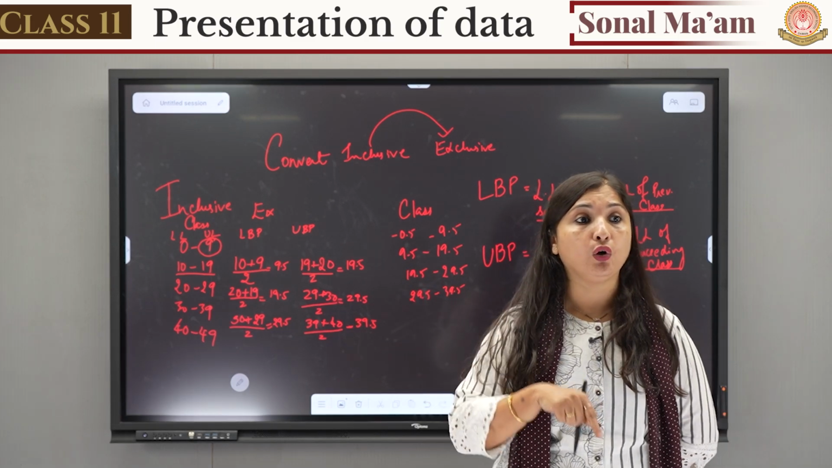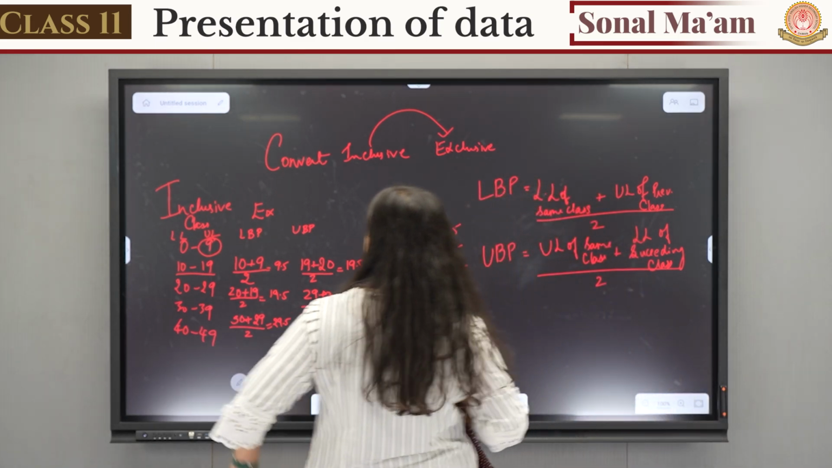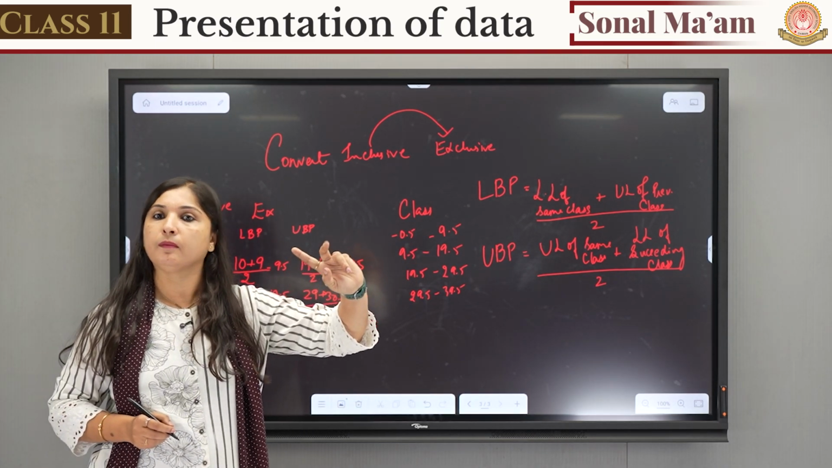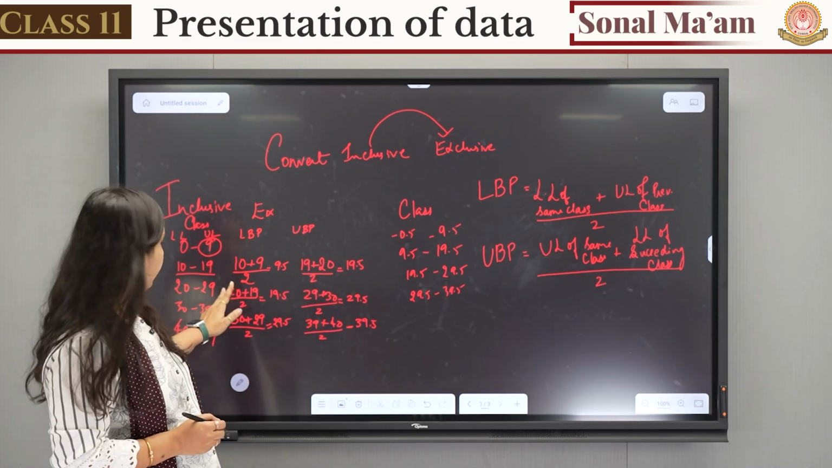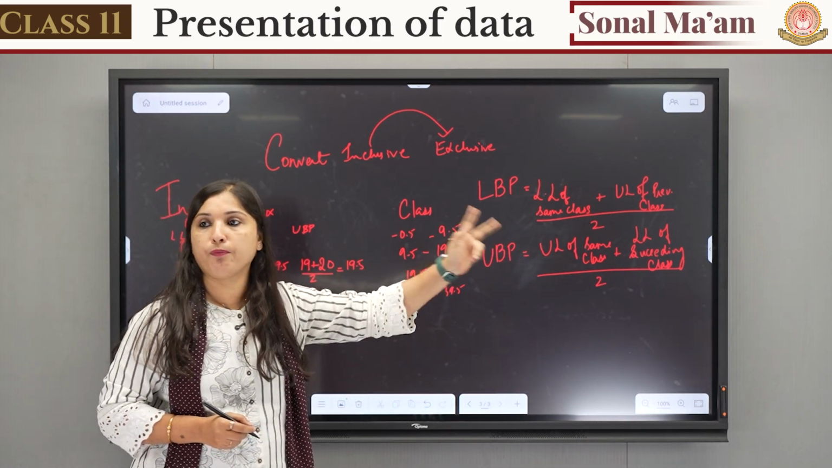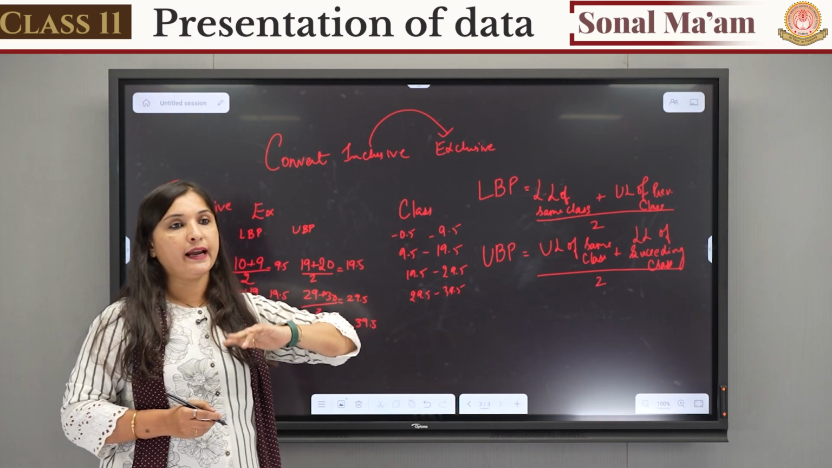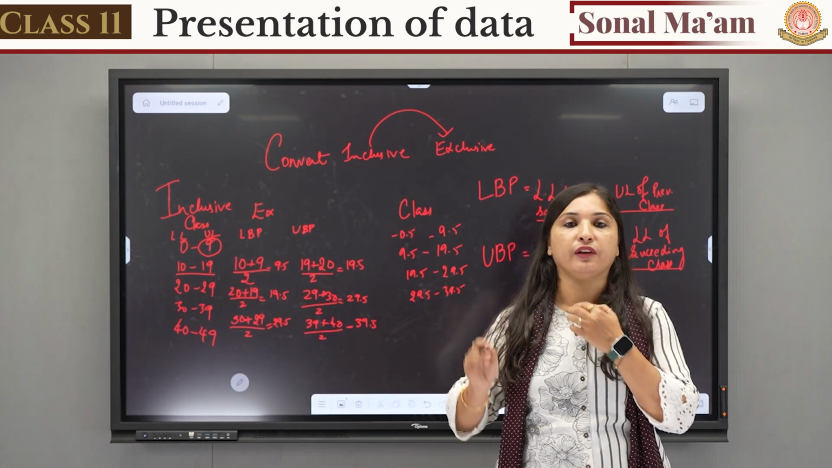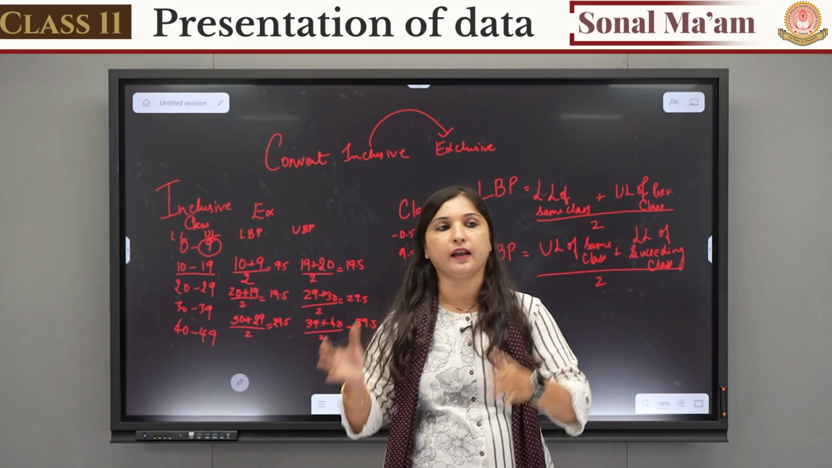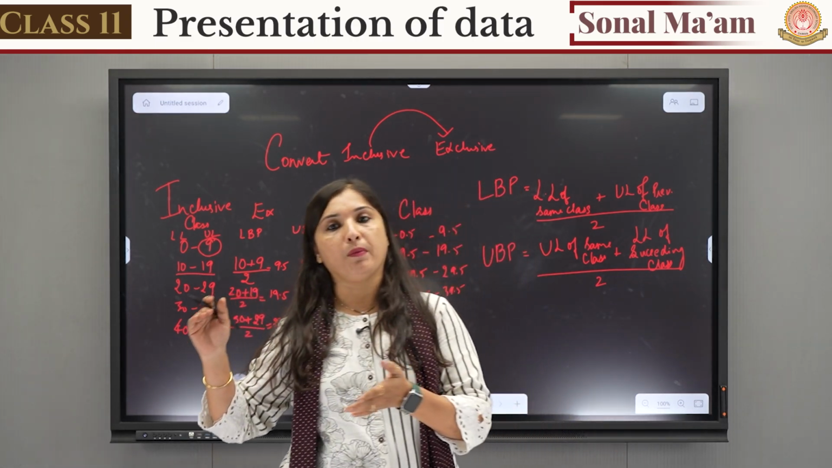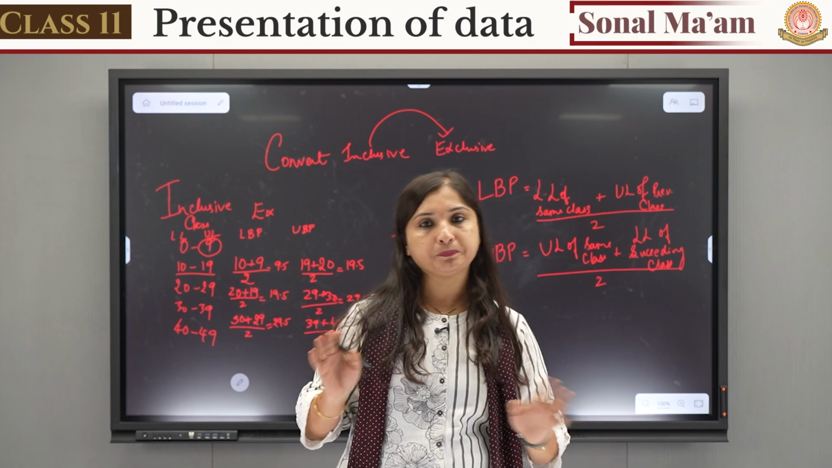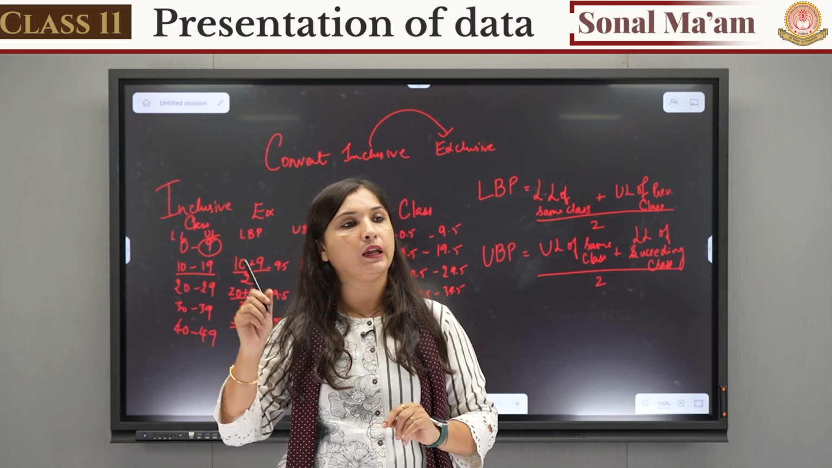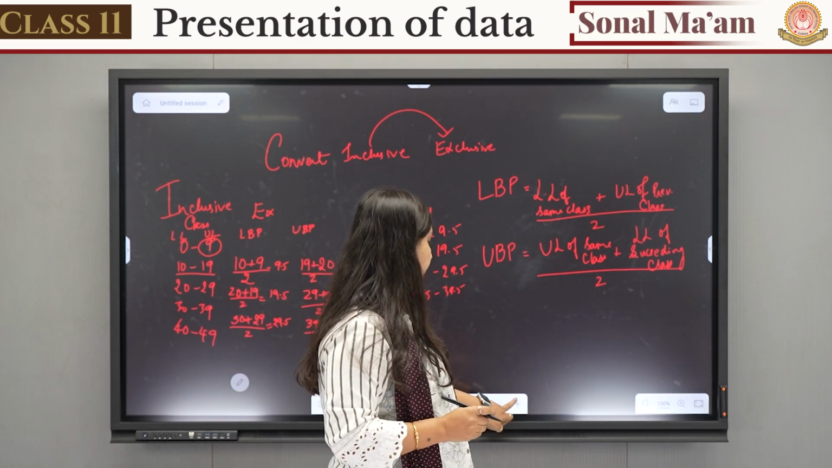Now I converted inclusive into exclusive. See, the first was 10, it became 9.5: 0.5 less. Then we have 19, it became 19.5: 0.5 added. So on this side it is 0.5 less and on this side it is 0.5 more. This rule can be fixed in your mind: whenever we are converting inclusive data into exclusive data, we have to subtract 0.5 and add 0.5. Is it clear to everyone? What are we learning? We are learning conversion of inclusive into exclusive. Is it clear to everyone?